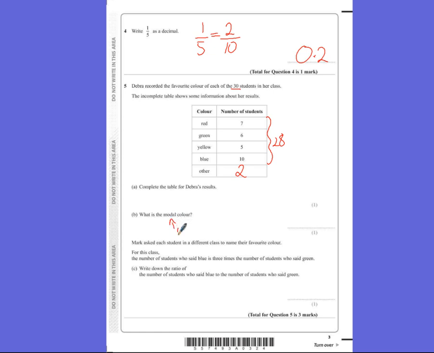What is the modal colour? Well, modal just means the most occurring. So the one that had the most people in it is blue, because there were 10 of those people, so the answer would be blue.